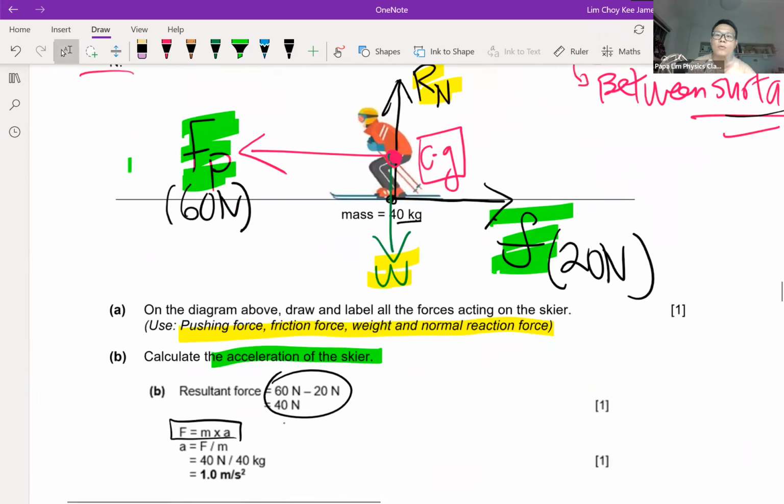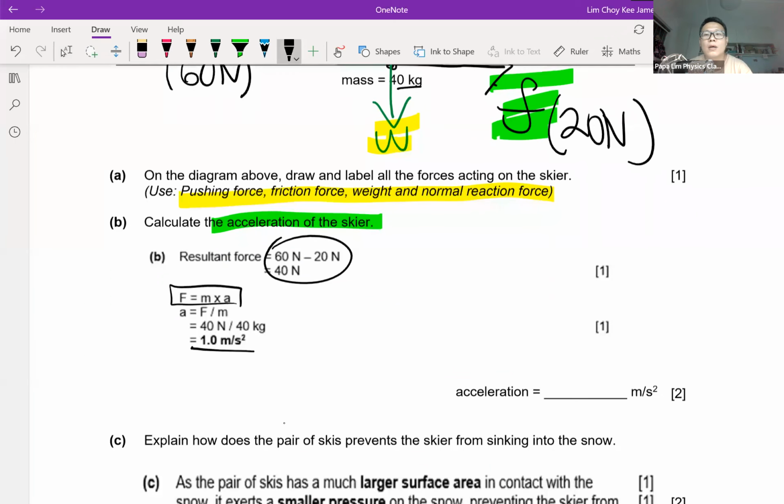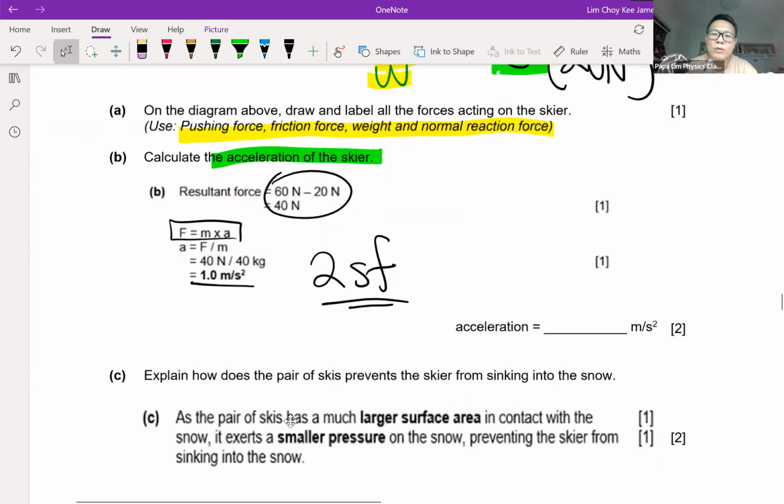Just to take note for N level and O level, we always like to tell students to leave the answer to 2SF, okay, for accuracy. So try to leave your answer to 2SF. If you want, you can do 3SF, but normally we accept 2 or 3 only.